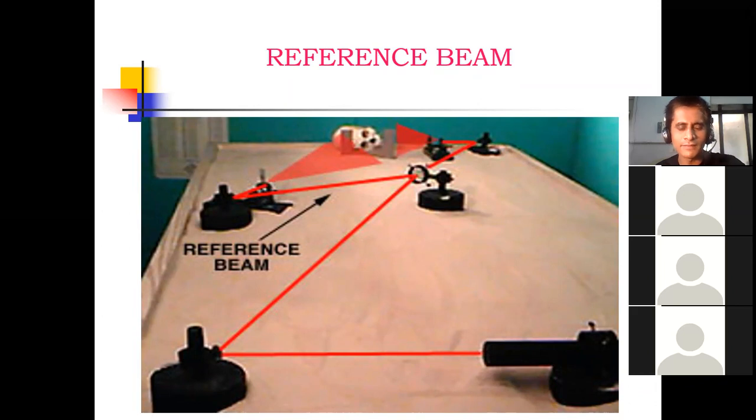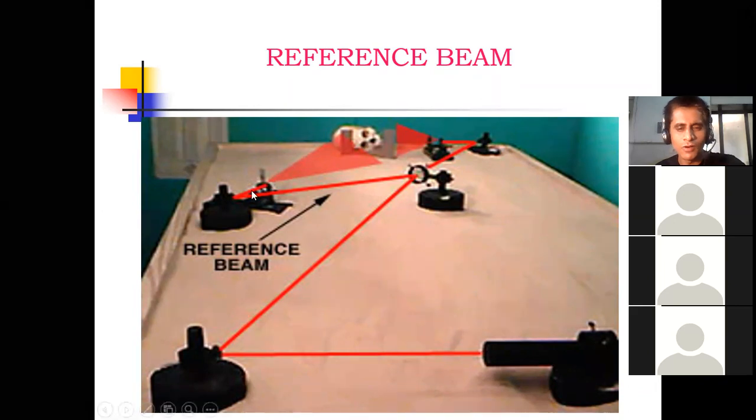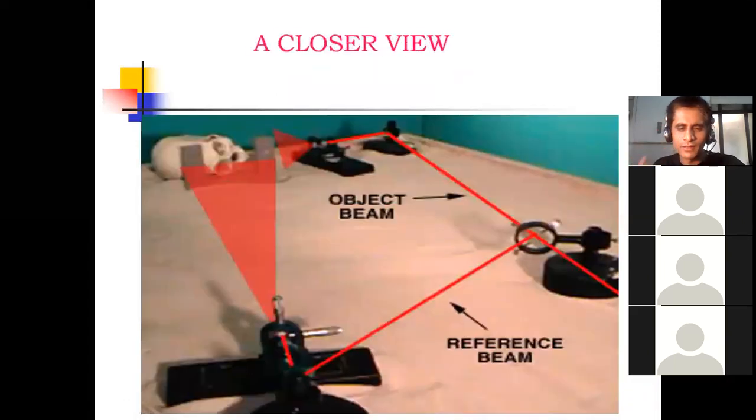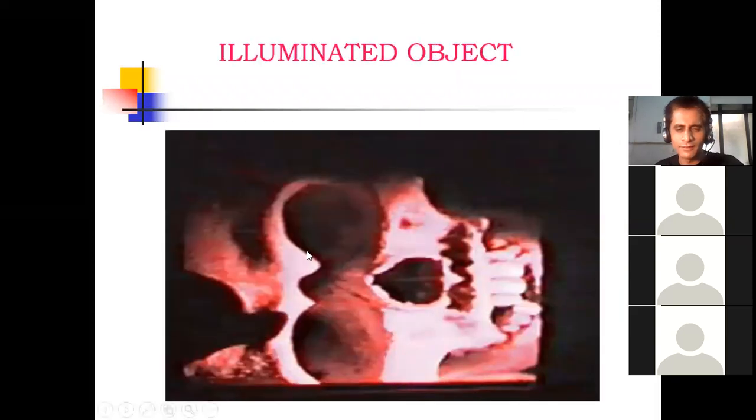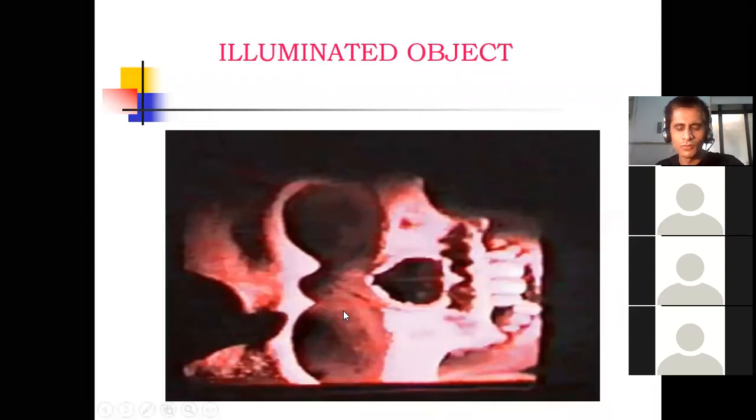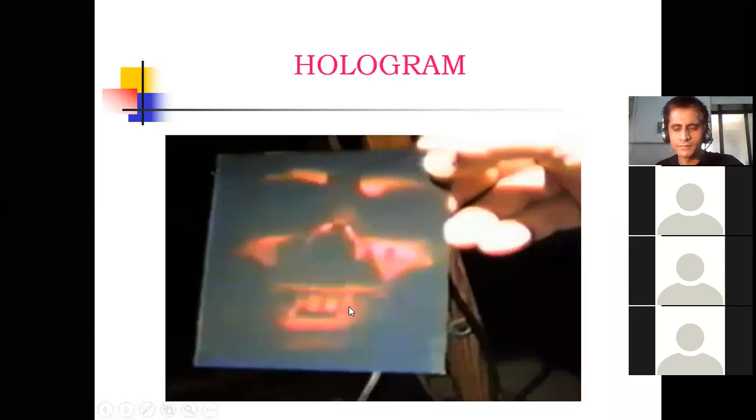In the exam, we will ask, what is meant by hologram? Hologram is a mixture of object beam and reference beam. What is the purpose of beam splitter? Beam splitter splits your laser light into two beams, object beam and reference beam. Now see the final hologram. You will get a hologram that looks like this.